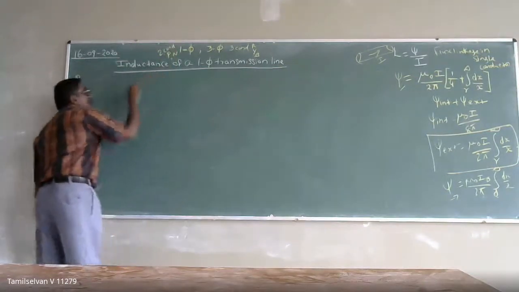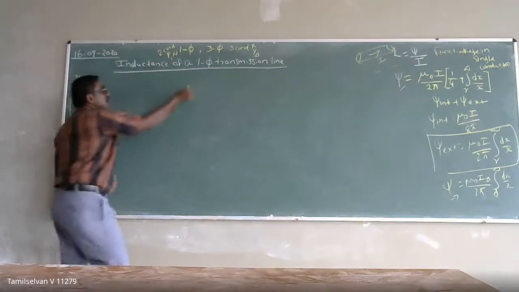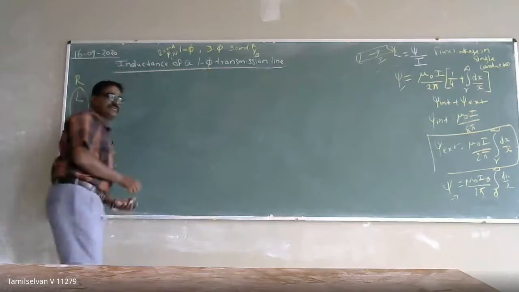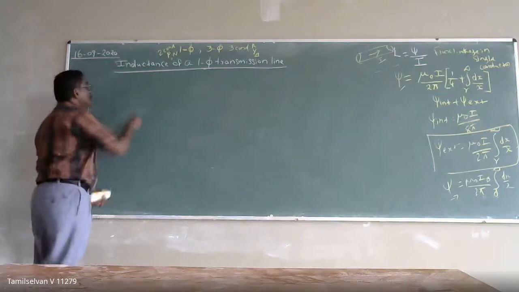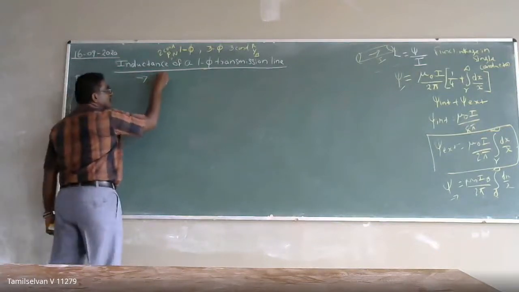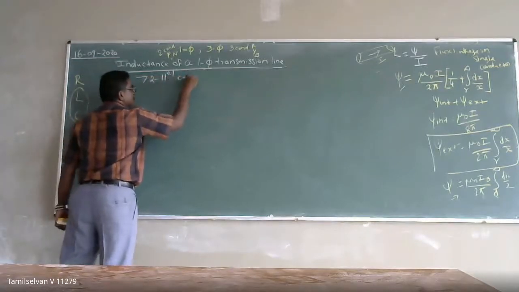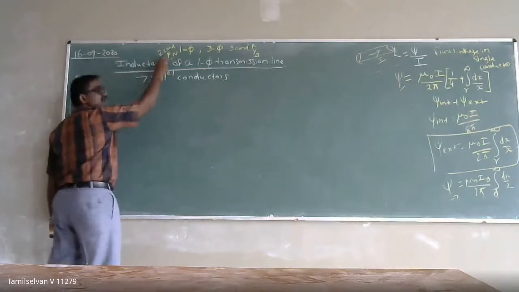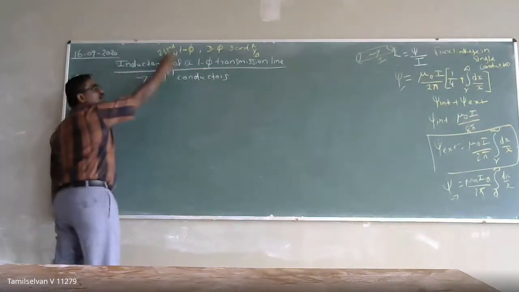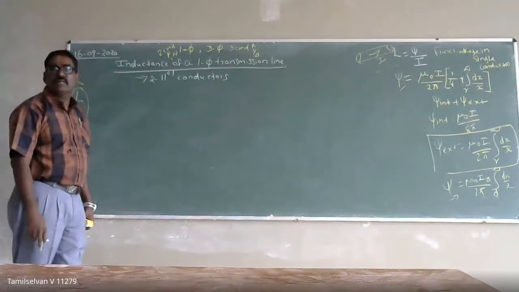Okay. So now we are going to see how to calculate the inductance of our single phase transmission line. If we consider a single phase transmission line, it will have two parallel conductors. One is going to be the phase, the other one is going to be the neutral. Neutral is going to act as a return path.